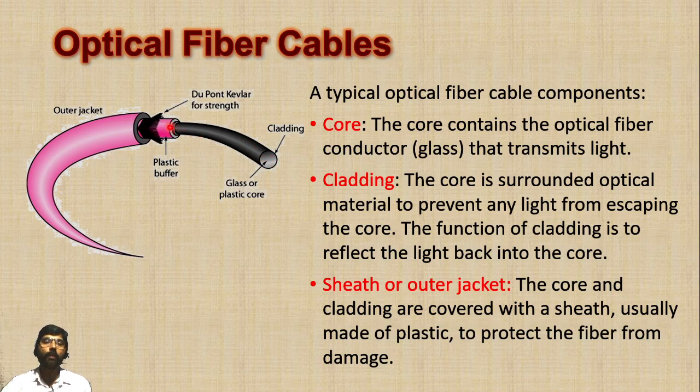The next component is called the sheath or outer jacket. This outer jacket protects the inner core as well as the cladding from any external wear and tear. These are made up of plastic or fiber-like materials.